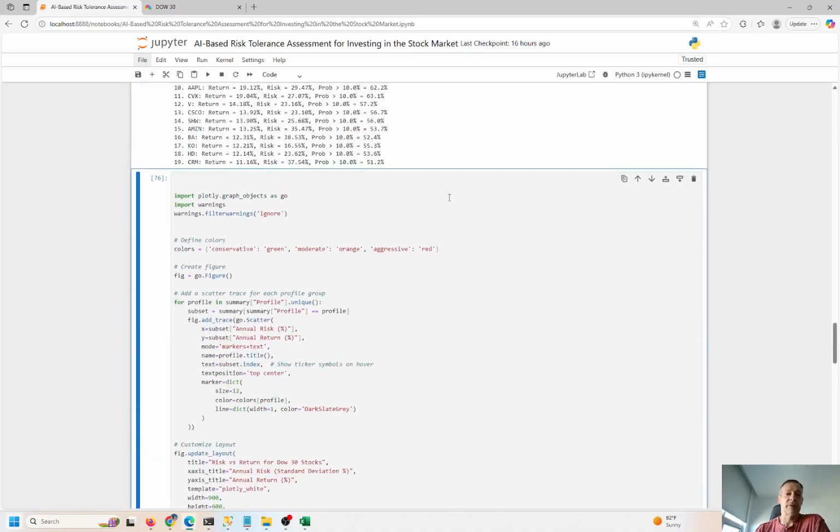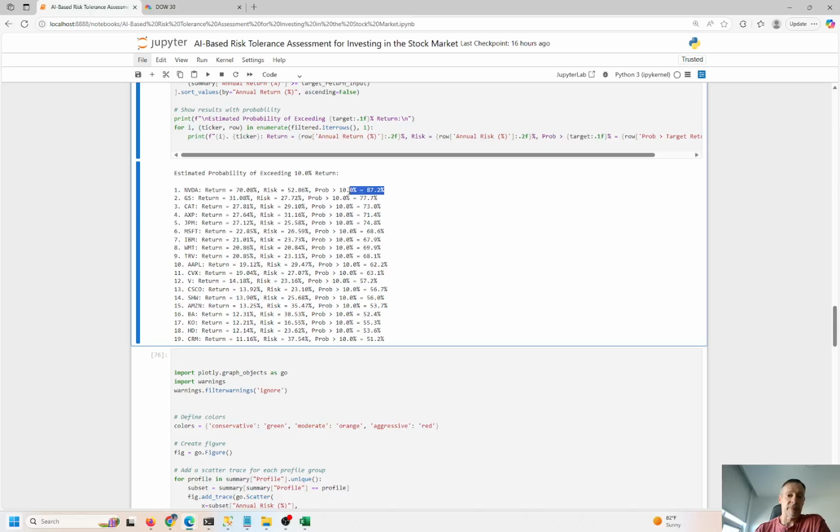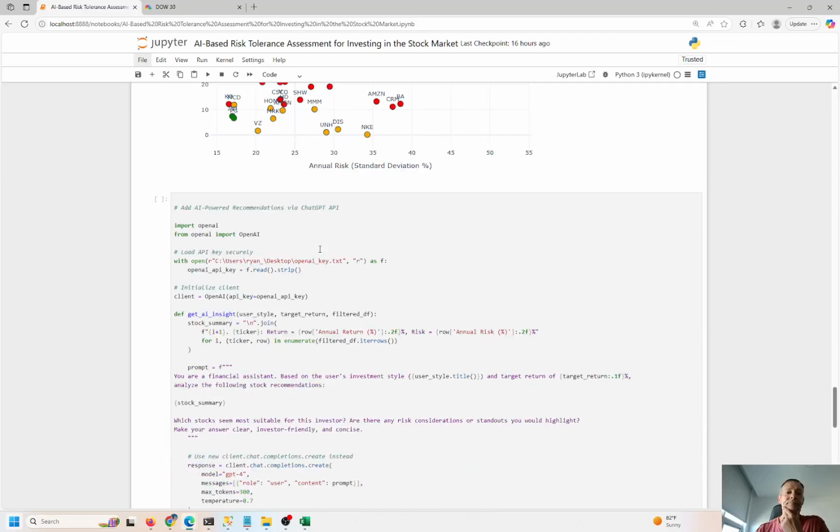We don't know for sure, but we know based on historical probabilities, we probably are 87% certain that we will get at least 10% return. Now, is it going to be 70% just because that's what it was in the past? Who knows? Nobody knows what this is going to be in the future, right? But at least 87% chance that we'll get greater than 10% return, right? That's how it works. So we have that.